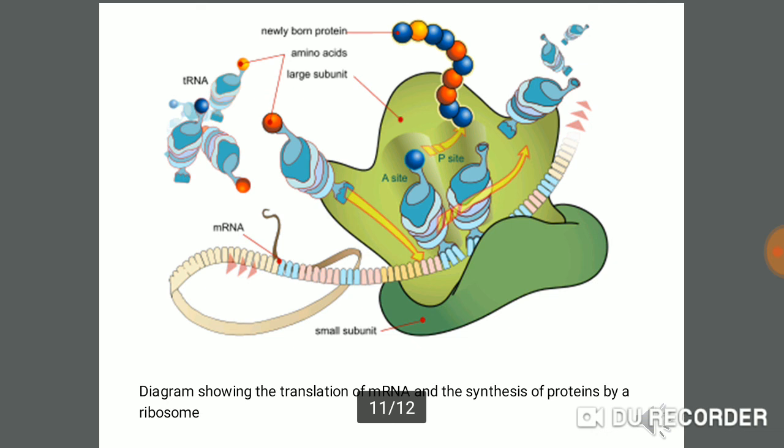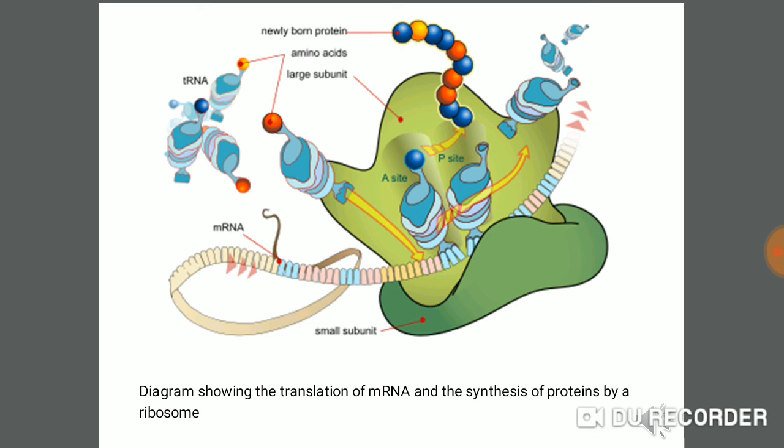Here is the diagram showing the structure of the ribosome. Here we see a long chain of mRNA molecule, and at the bottom the dark green color shows the small subunit, the 40S of the ribosome, while the light green color shows the large subunit of the ribosome.